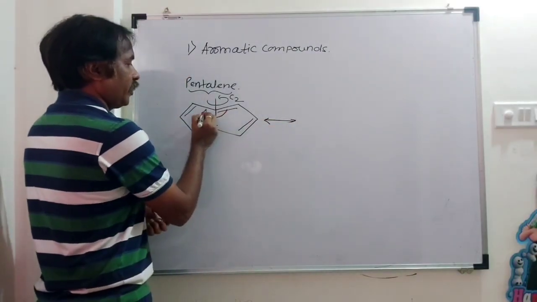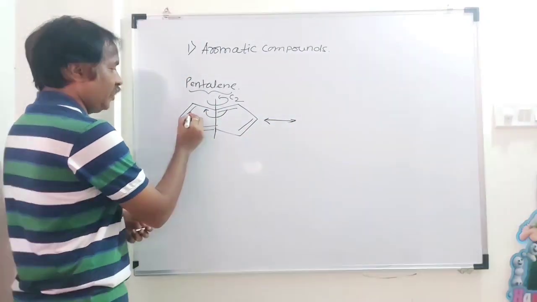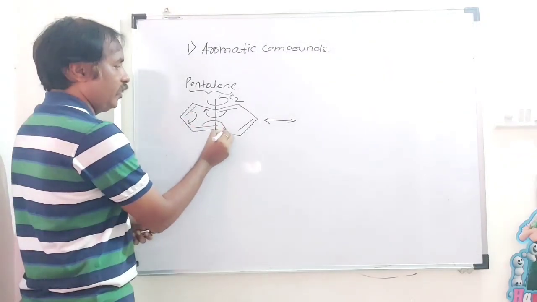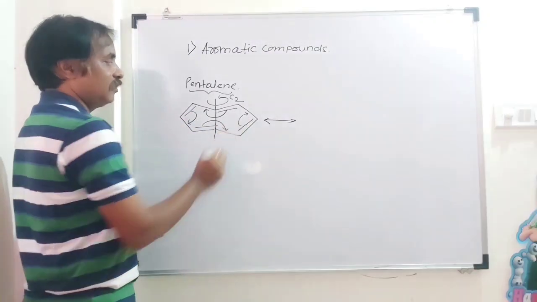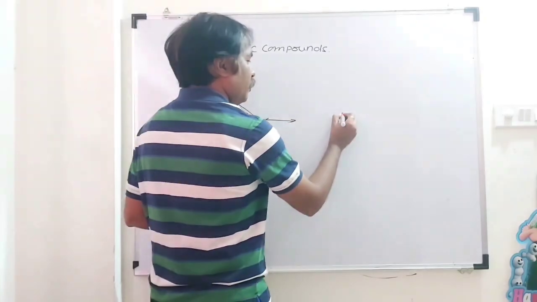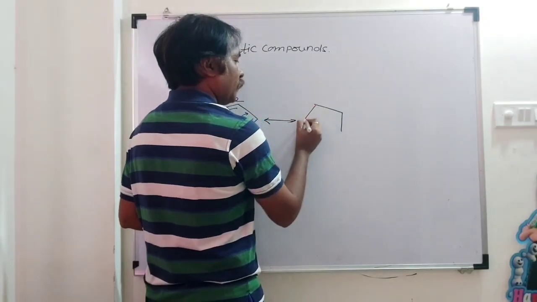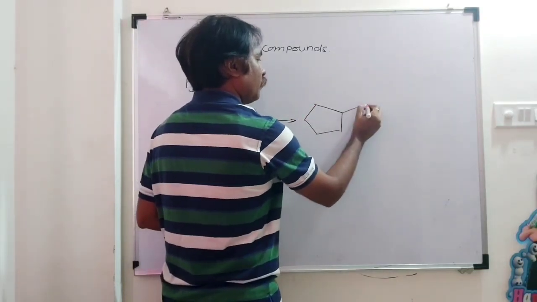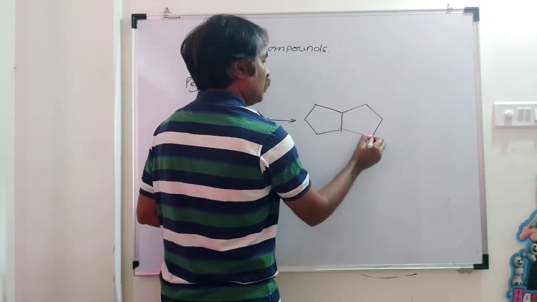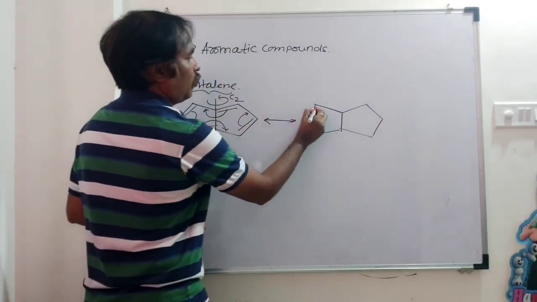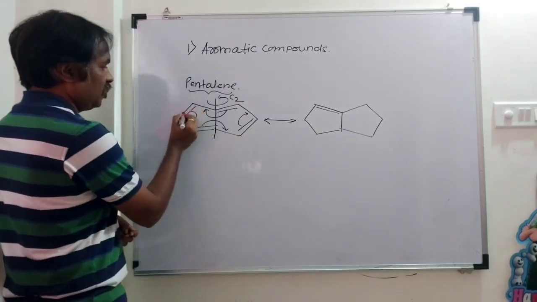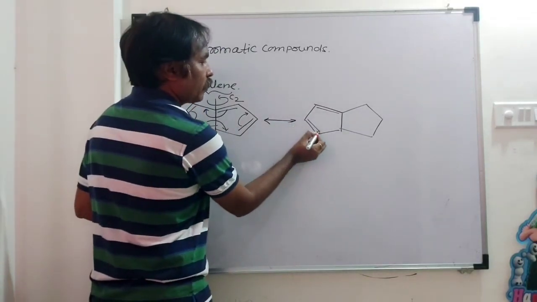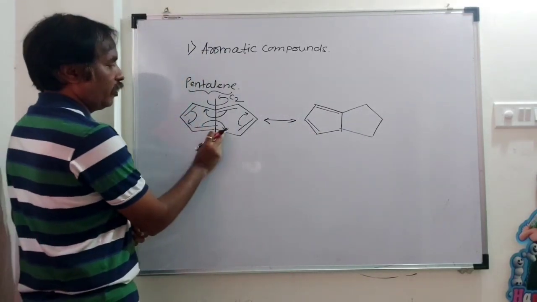Suppose shifting of this bond here, then shifting of this pi bond here. Here delocalization is like this. What is the new structure? Now here is the position of the double bond. Now shifting of this pi bond here, and a pi bond will be here.